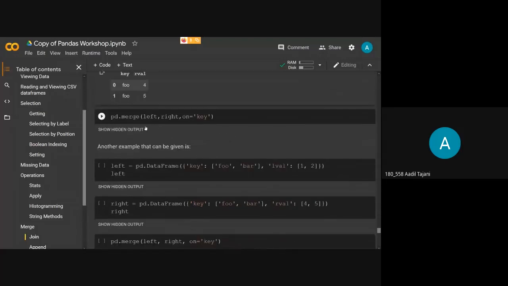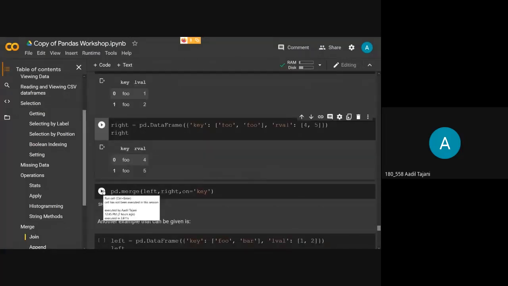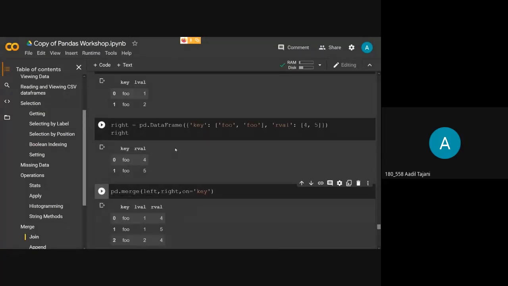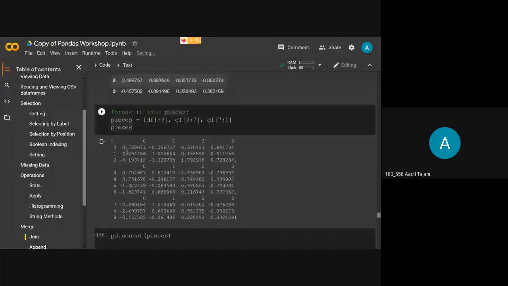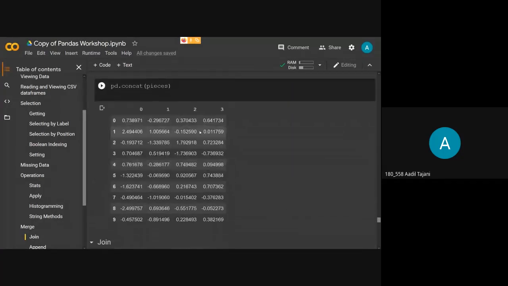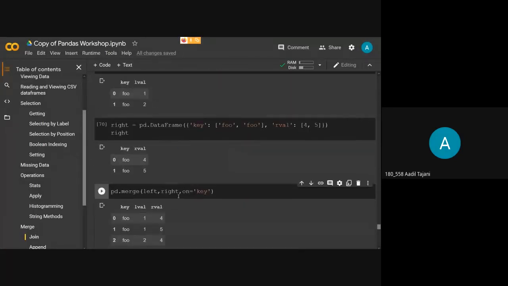If we apply pd.merge on these, in concat we saw that it just concatenated. It just placed everything right underneath. As you can see here, it is just stacked below each other and it has concatenated in that way.